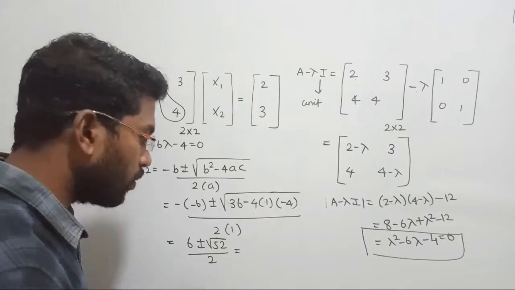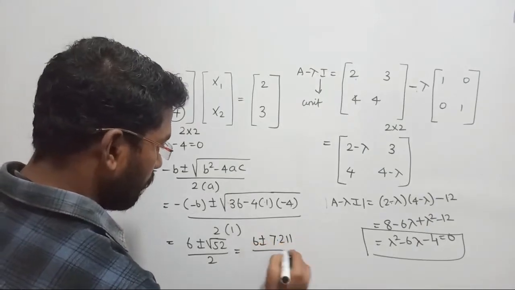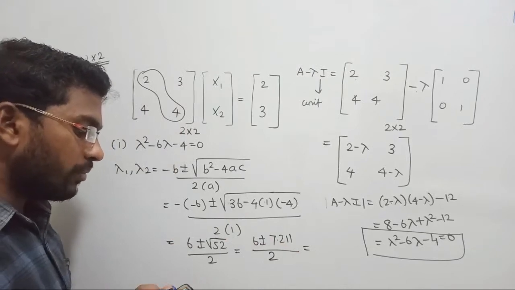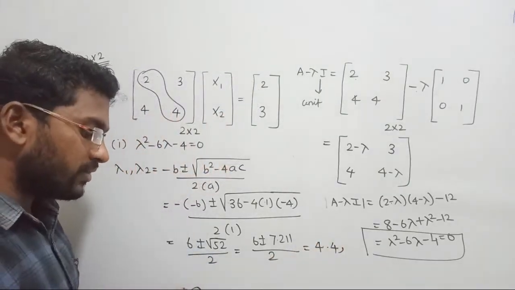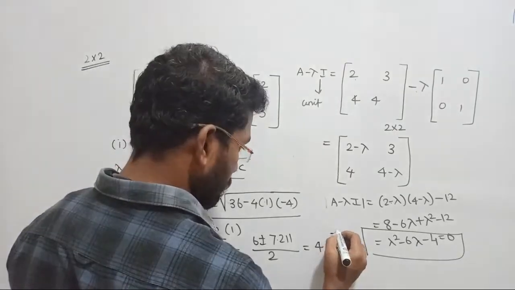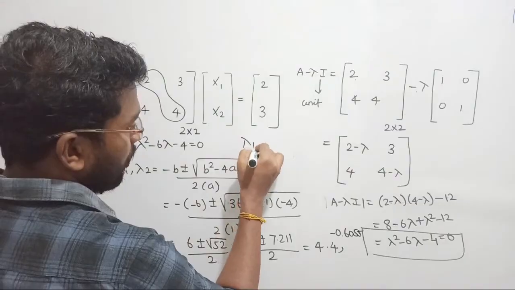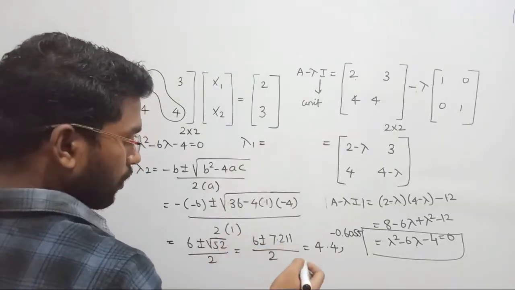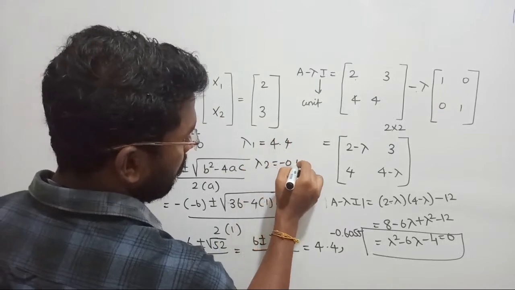Let's take the root of 52. I am getting 7.211. So 6 plus or minus 7.211 upon 2. So the correct answer, if you reduce this one, it is going to be 6 plus 7.211 divided by 2. I am getting one value as 6.6, and another value, 6 minus 7.211 divided by 2, I am getting minus 0.605. So I got two values for lambda 1, lambda 2. Let me write like this: lambda 1 is equal to what we got, and for lambda 2 I got the answer as minus 0.605.